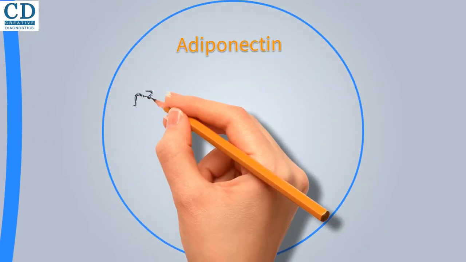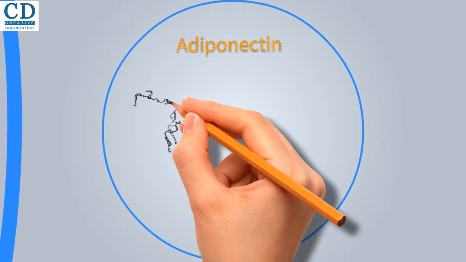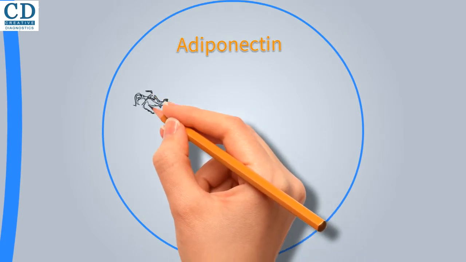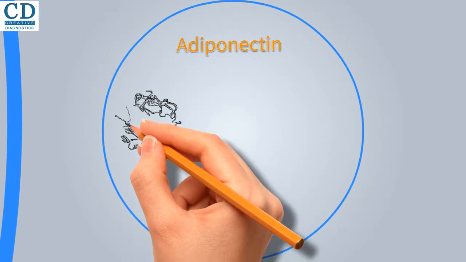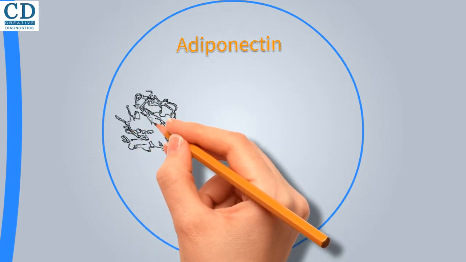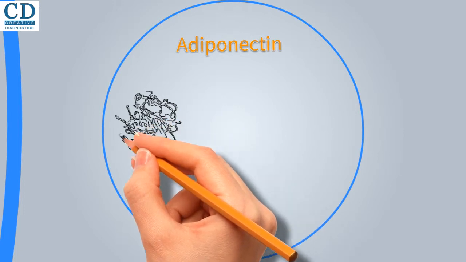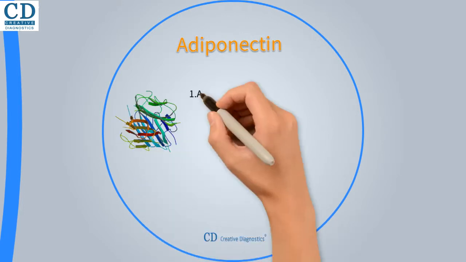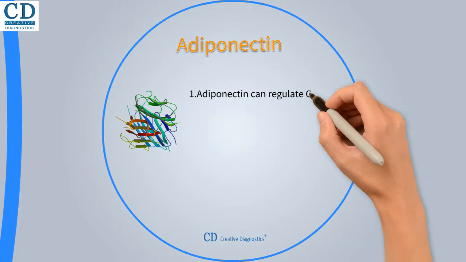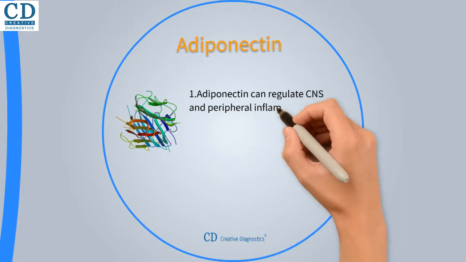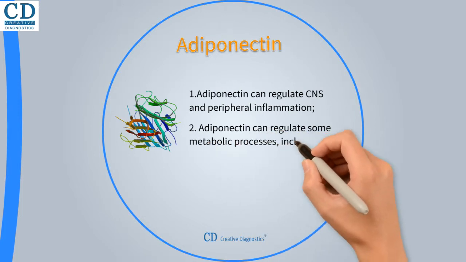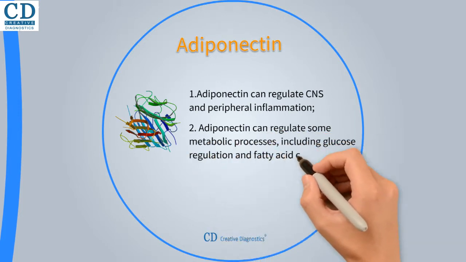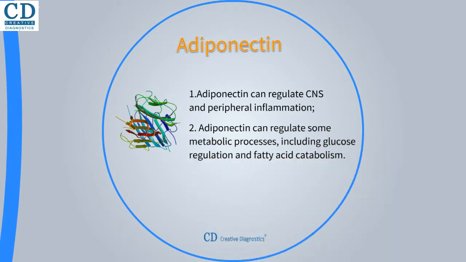Adiponectin mainly exists in three forms: trimer, hexamer, and high molecular weight polymer. It can regulate CNS and peripheral inflammation, energy consumption, food intake, and some metabolic processes, including glucose regulation and fatty acid catabolism. It is an effective insulin sensitizer, and circulating concentrations are inversely related to insulin, metabolic syndrome, obesity, type 2 diabetes, and cardiovascular disease.